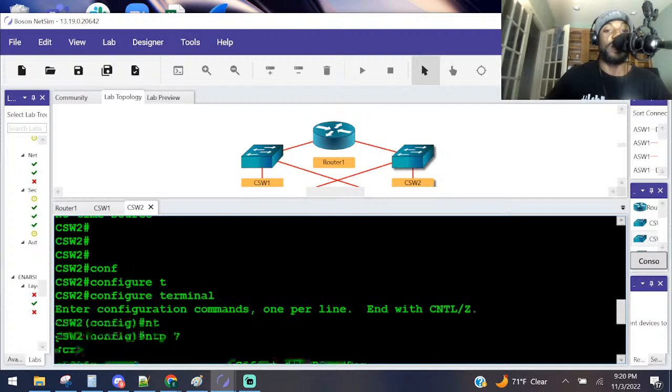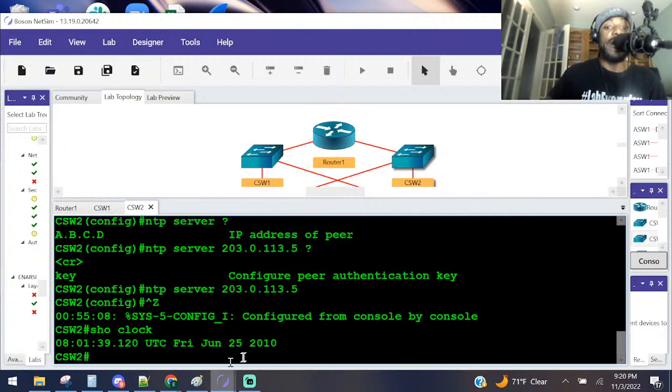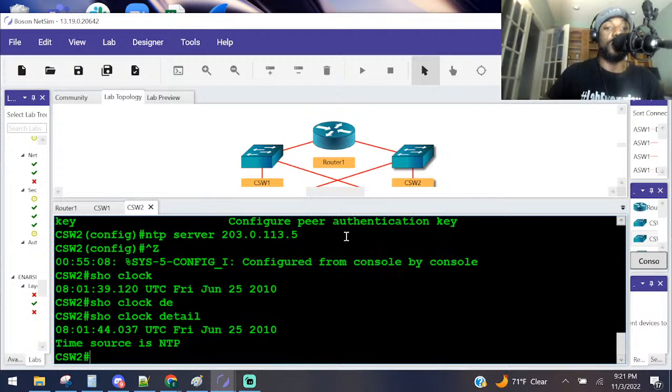So yeah, he's stuck in 1993. Well, let's do a show clock. And now he got his time synchronized. Perfect. We can also do show clock detail. We'll see our time source is NTP. So we're good so far. What else do we need to do here?